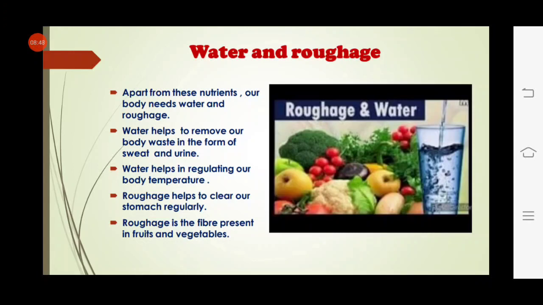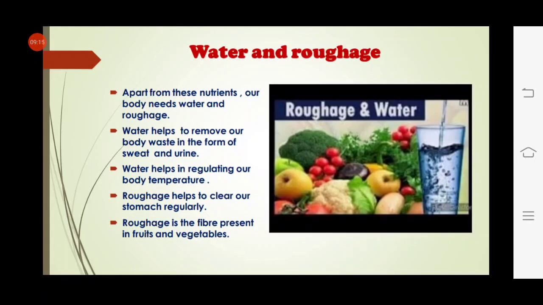Water helps in regulating our body temperature. That means water helps in keeping the normal temperature of our body. Roughage helps to clear our stomach regularly. We have to clear our stomach regularly and the roughage in our food helps us to do that.